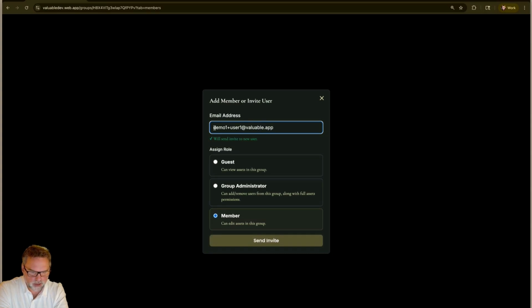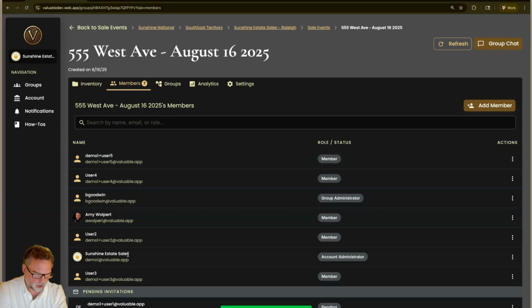And what's really nice is if the user is already known to the organization, that's just going to pop right up. You can just select them and add them to this group in whatever role you want. If Valuable itself has this email, that's going to invite them directly within their app, and if they're not known to Valuable, then it's going to send them an email. So here we are. We're going to add that user.